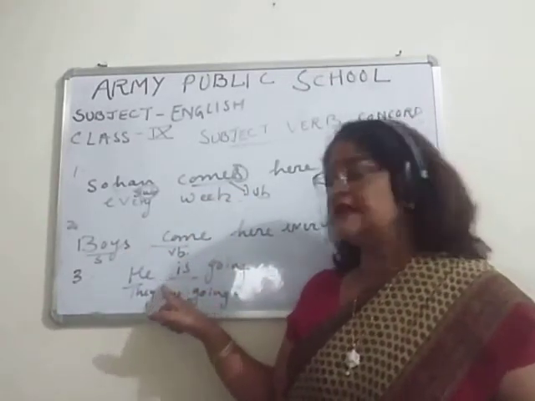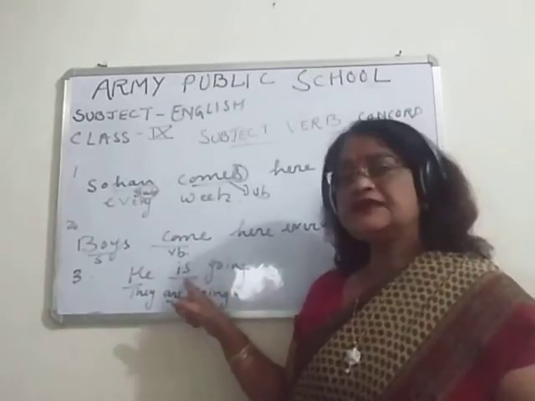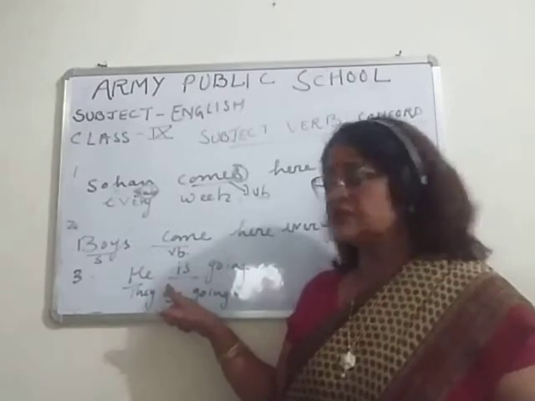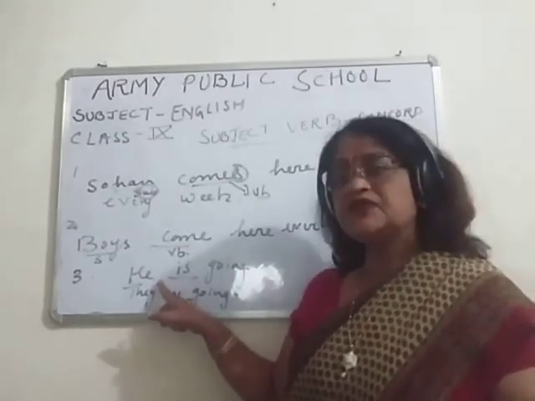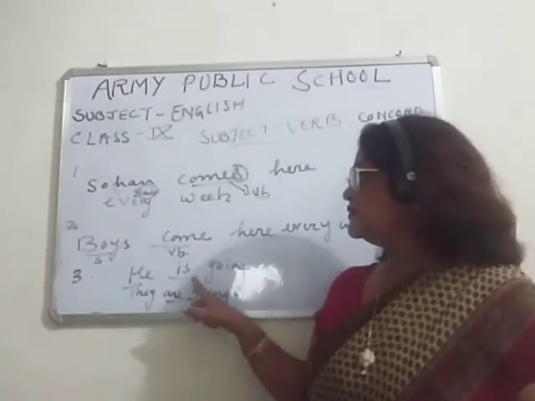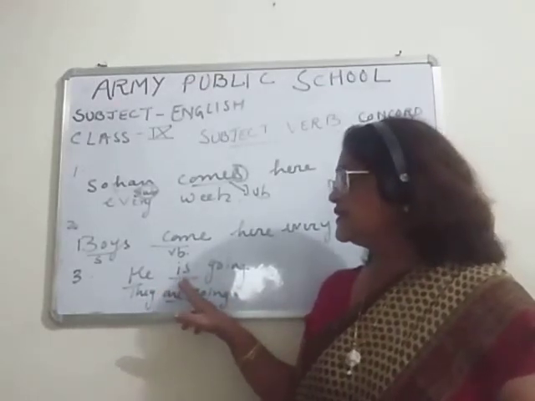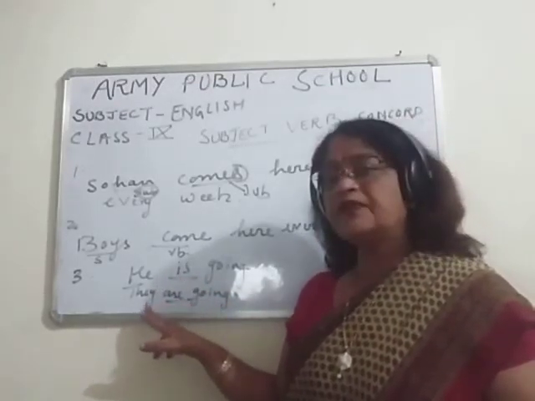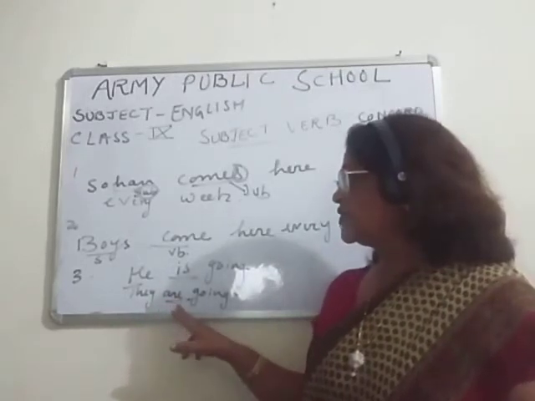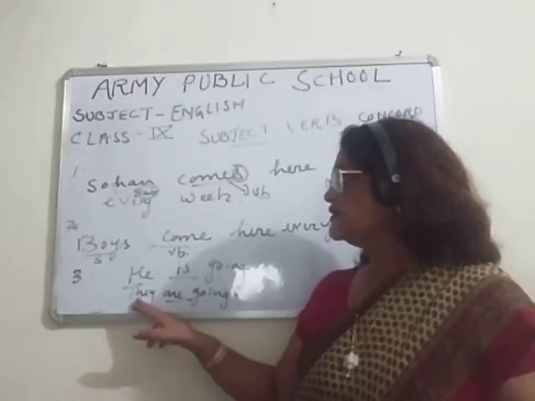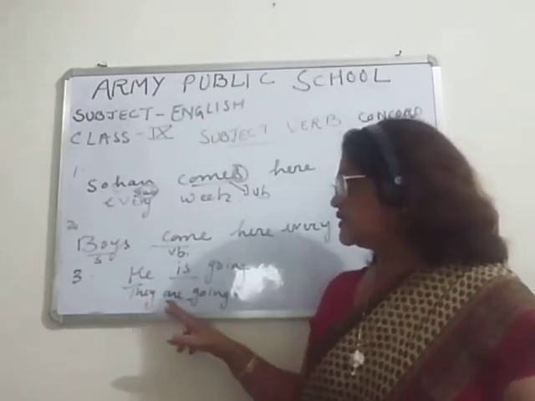Similarly, children, he is going. Is is a verb and it is singular. He is the subject. He is singular and is is a singular verb. They are plural and are is a plural verb. So with plural subjects like they, we are using are.